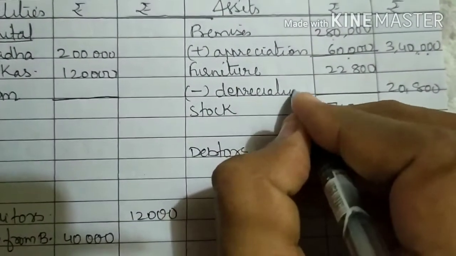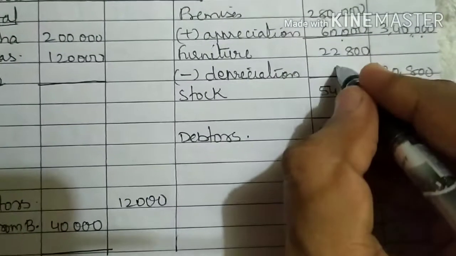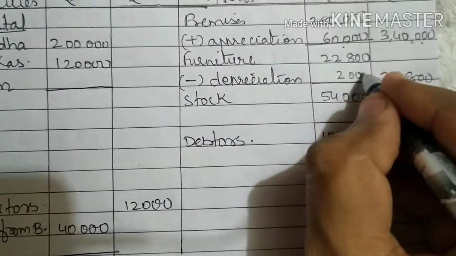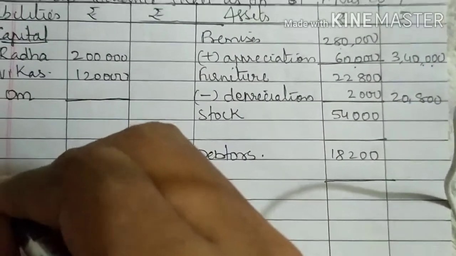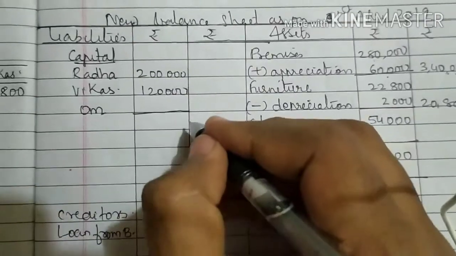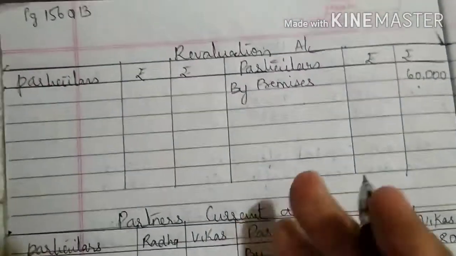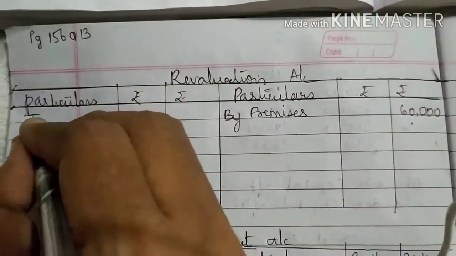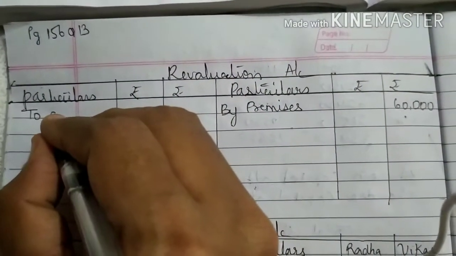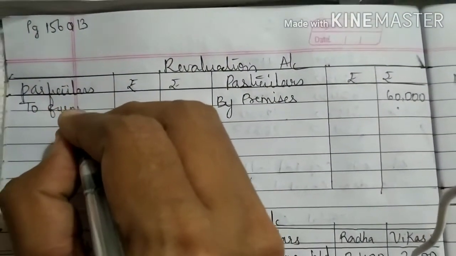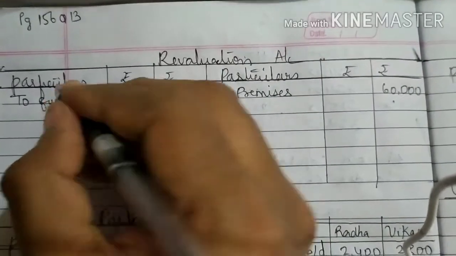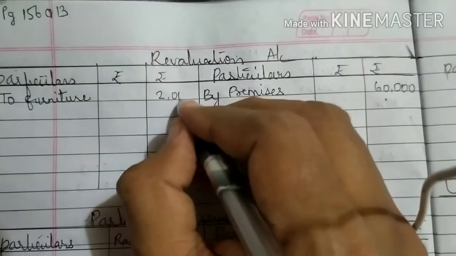It is called depreciation, which is 2,000. So depreciation 2,000. Depreciation is loss for the business. So we write on debit side to furniture 2,000.